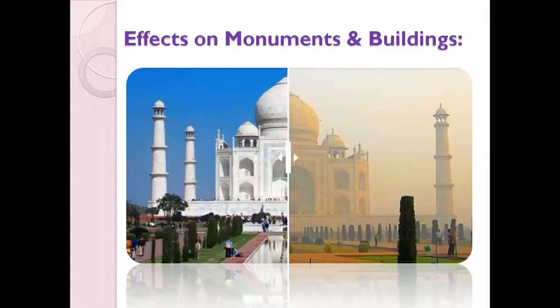The next is effects on monuments and buildings. Even from the picture itself, we can see so much difference. Because of air pollution, especially acid rain, it causes so much destruction on buildings. It might cause some form of discoloration of the building, and even some damage or disruption of the building.